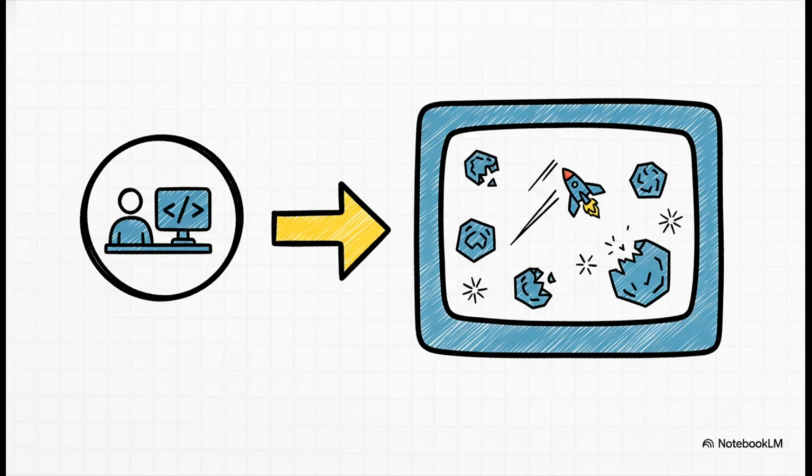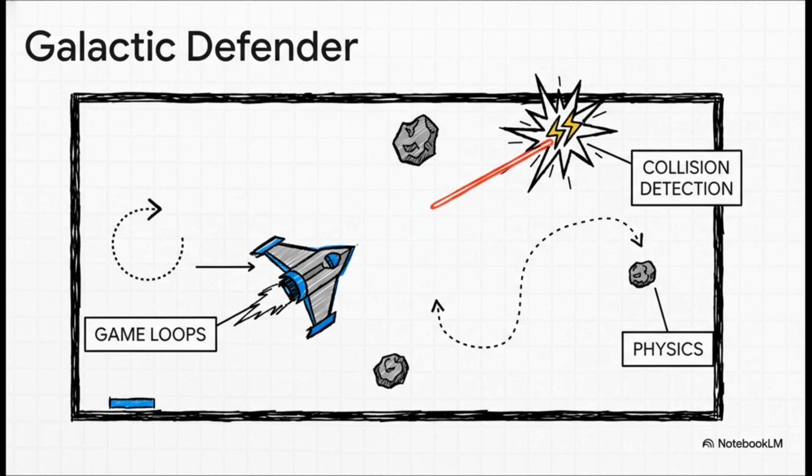And then things get really fun. You jump into the creator track. Here, you're not just a coder anymore, you're a game developer. You are going to build a complete, fully playable 2D arcade game, all from scratch. By building Galactic Defender, you're proving you can handle complex logic. You'll be implementing game loops, keeping score, handling physics, detecting collisions, the whole shebang, all using the powerful Pygame library. This is a serious step up.